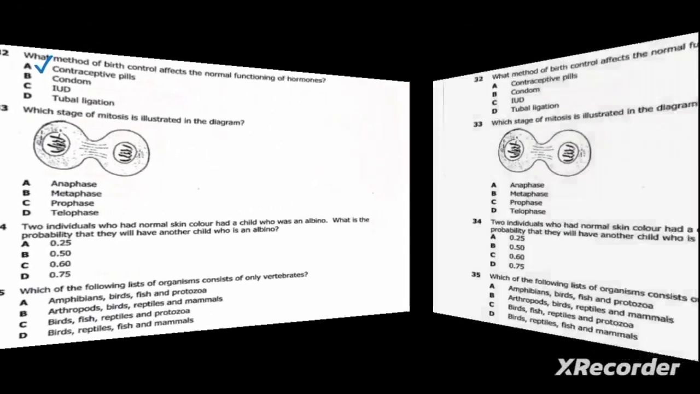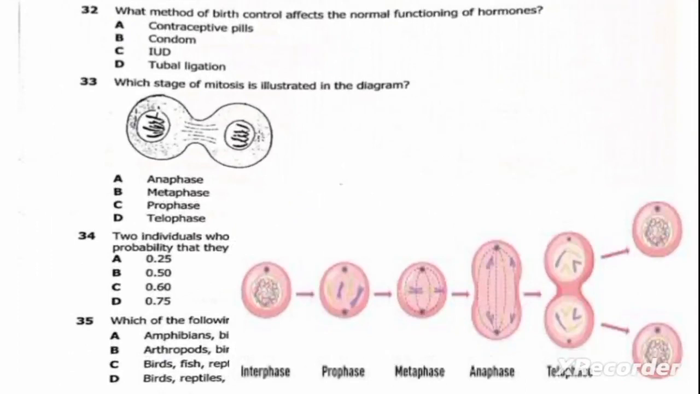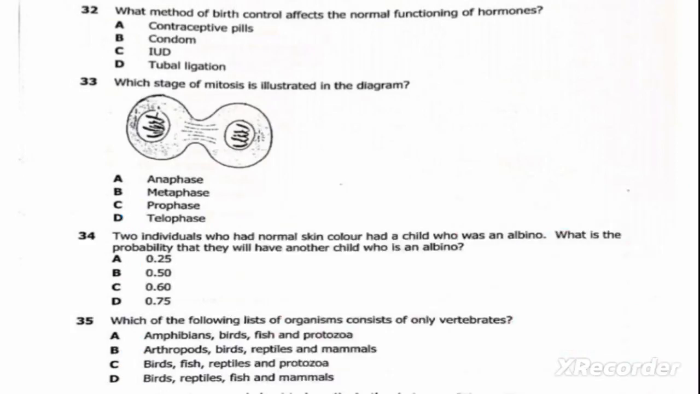So the stage illustrated here is telophase. So we have interphase, prophase, metaphase, anaphase. So the stage shown here is telophase. The next question, which is question 34.